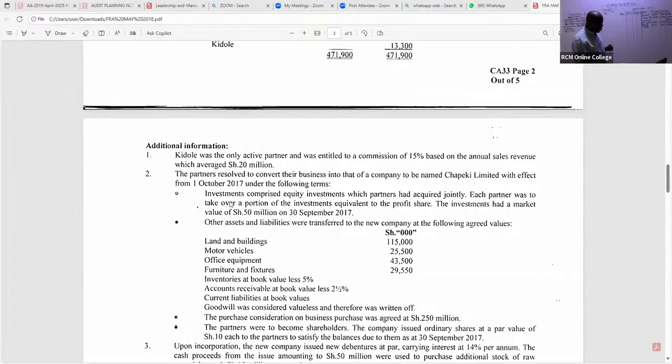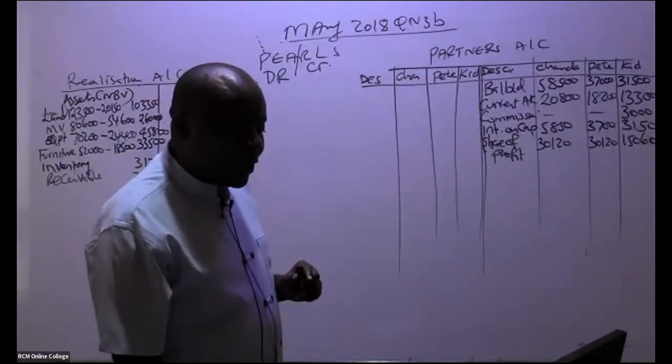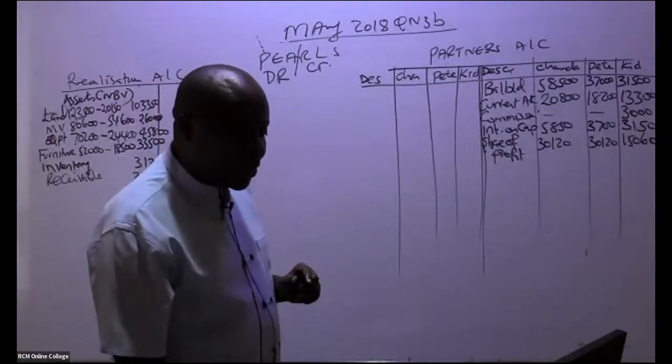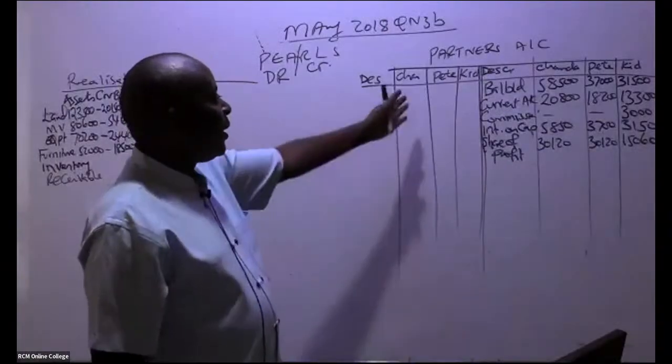The investments, what have they told us? Investments comprised equity investments which partners had acquired jointly. Each partner was to take over a portion of the investments equivalent to the profit share. So the investments you are seeing here were not taken over by the new company. These investments were taken over by these 3 ninjas.